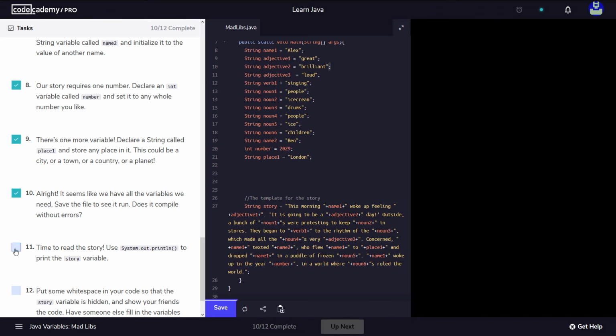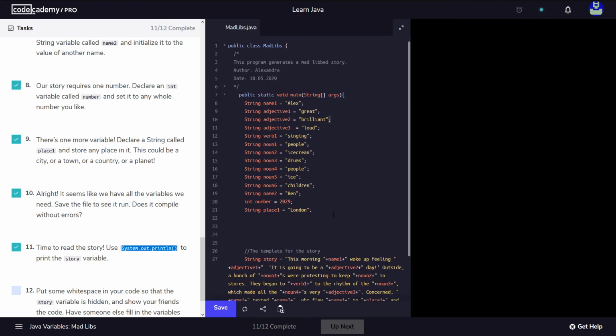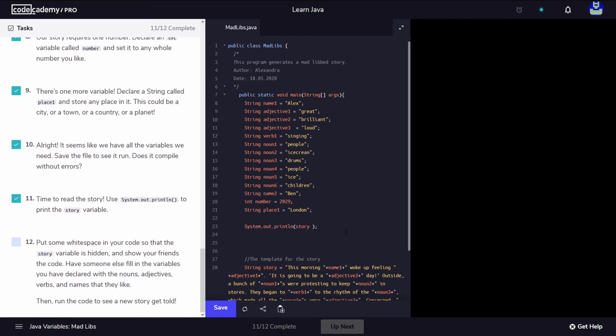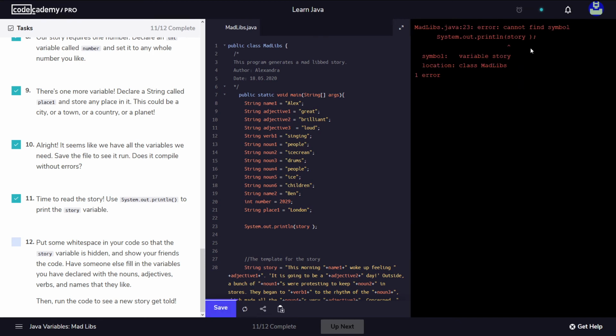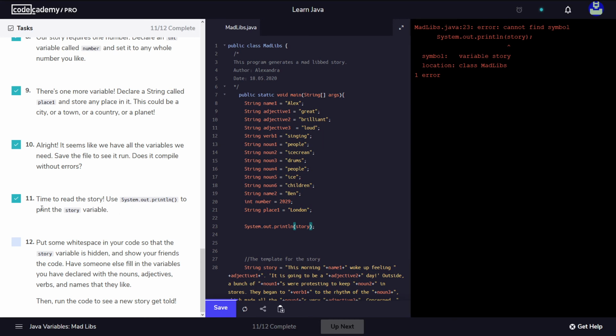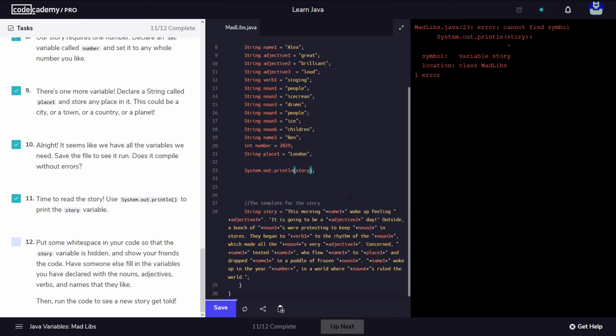Time to read the story. We have to use the system.out.println, and we're gonna use this here to print the story. I'm gonna end it with a semicolon, and drum roll please. We still have a problem here. Well, yeah, because I added a space in between. We still have a problem here. So time to read the story. Use the system.out.print to print the variable.